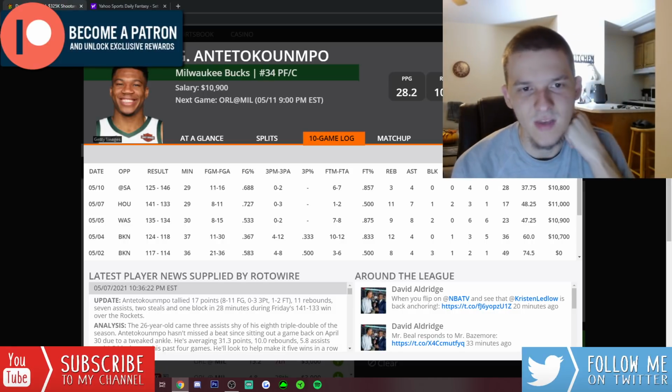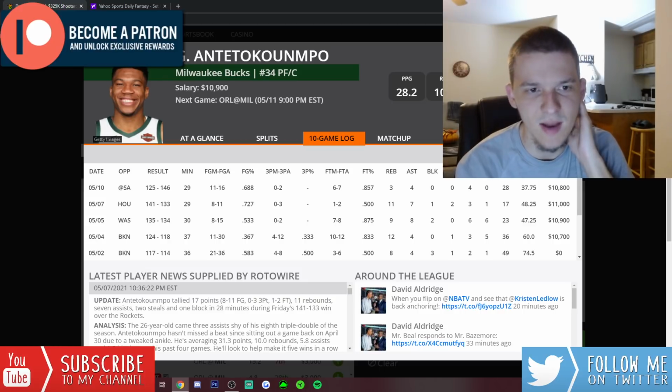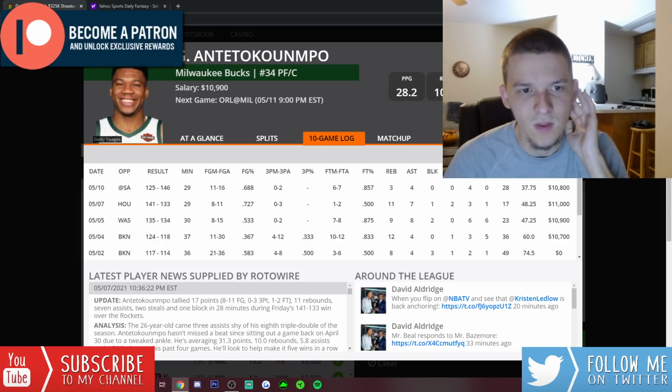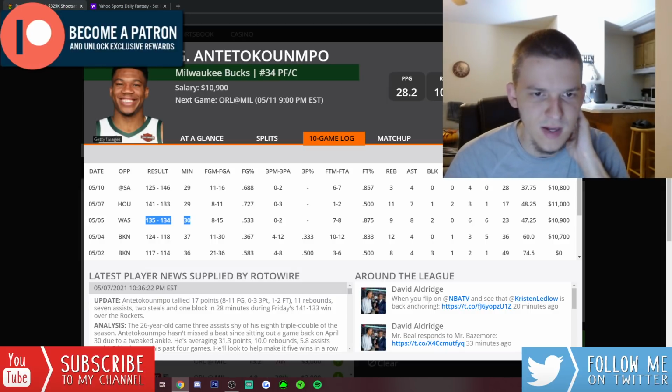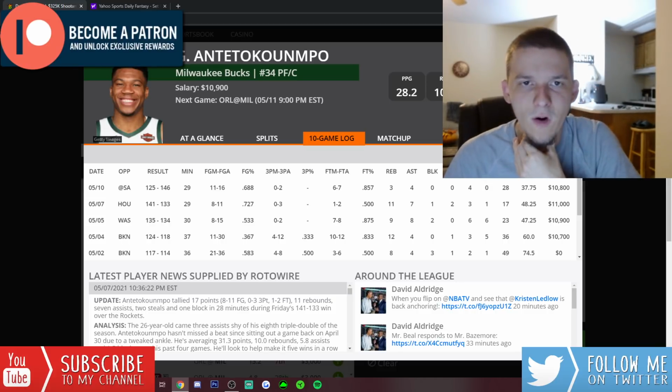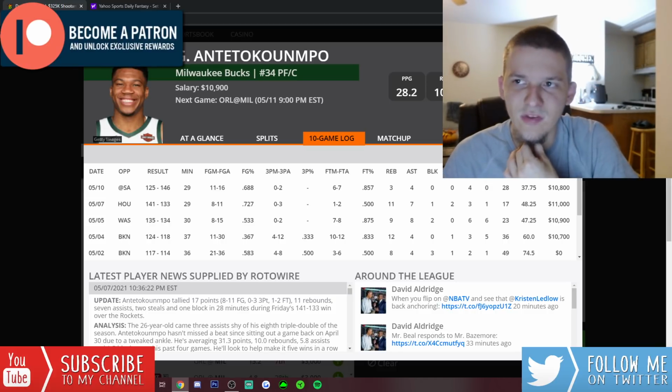I mean, if this game blows out, we know Giannis is going to play limited minutes. Even if he does play here on the back-to-back, they could limit his minutes. We saw in their last game against Houston, that was a close game. He still only played 29 minutes. Close game against the Wizards, he only played 30 minutes. They've been kind of cutting the minutes down on Giannis lately, which has me a bit worried. At 10,900, he's a lot riskier than some of these other studs.